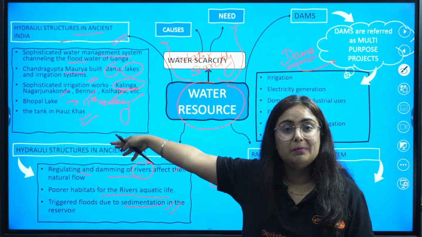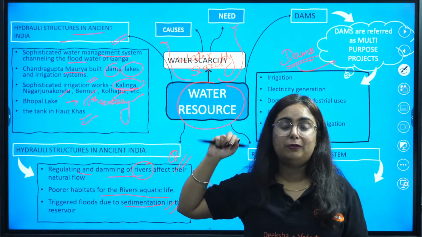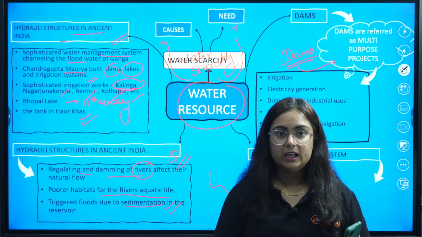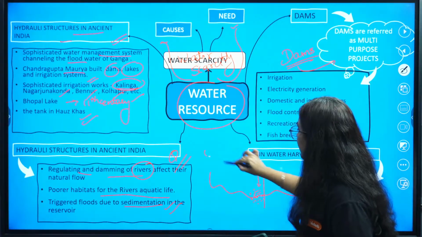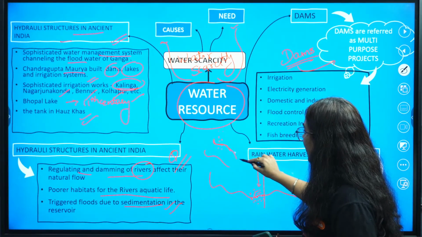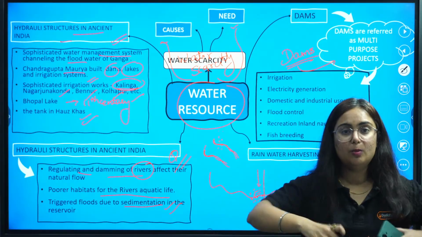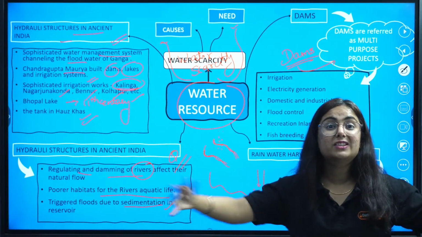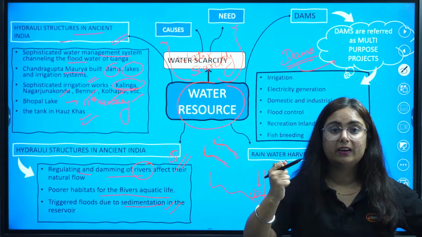And dams were made to solve this problem of flood, because what happens when there is so much rainfall? Pay attention, like this is a river and now there is so much rainfall. It does not have the capacity to hold this much volume of water, then the water will come out, which means it will cause floods in the nearby areas.